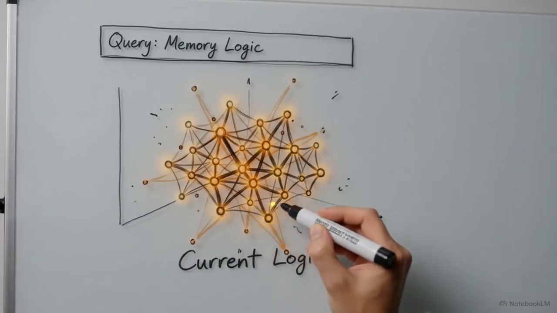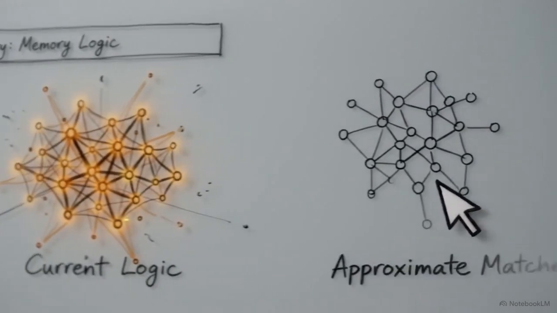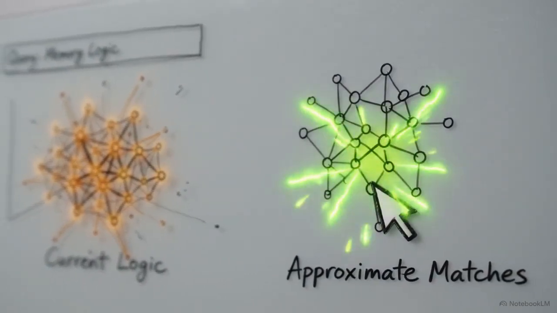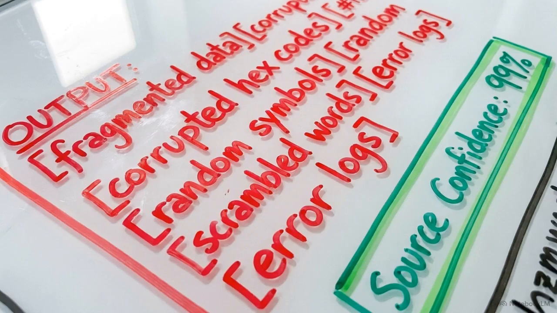Direct analytical. Vector databases retrieve information through approximate similarity search. They lack the internal logic required to function as an actual memory system. This gap becomes apparent when a LangGraph agent is wired directly to a flat vector store like ChromaDB. Even with high-quality documentation, these agents frequently output incorrect information, hallucinating on the very context they just retrieved.